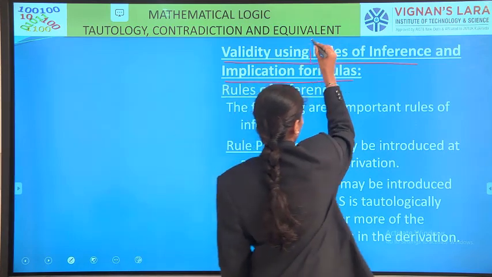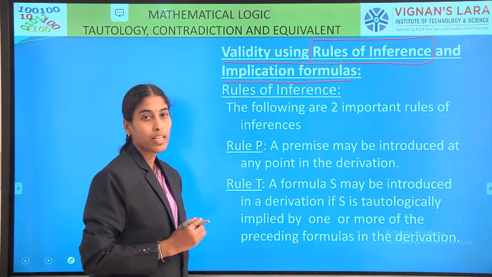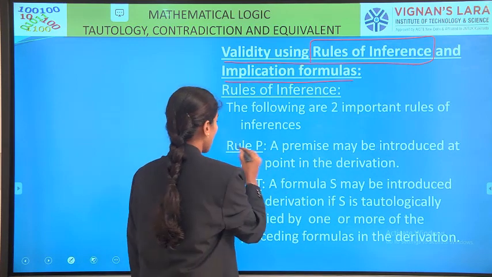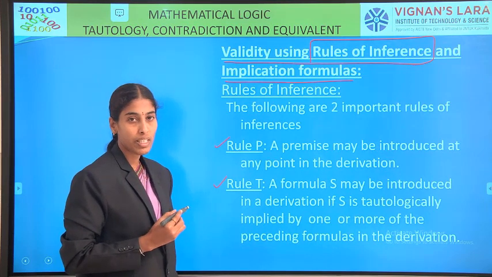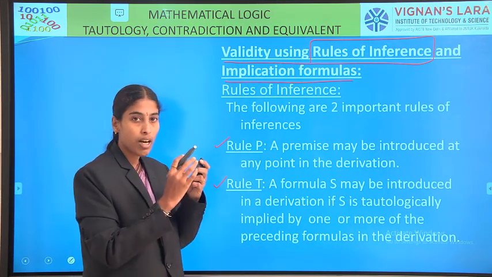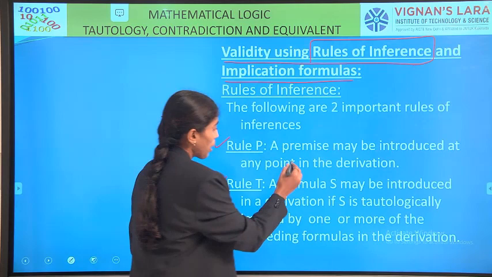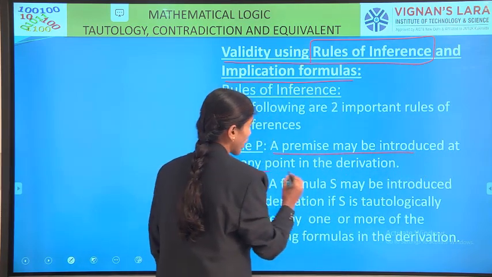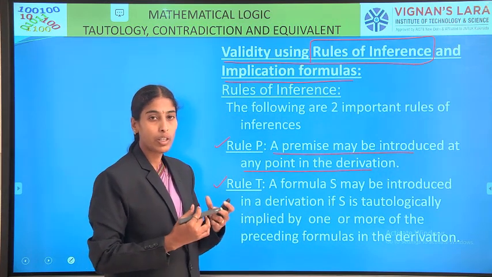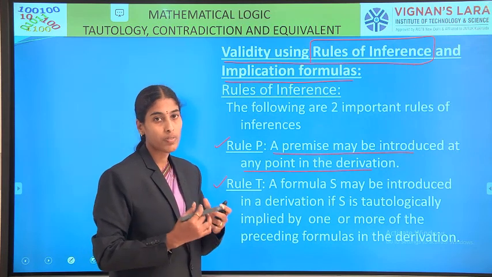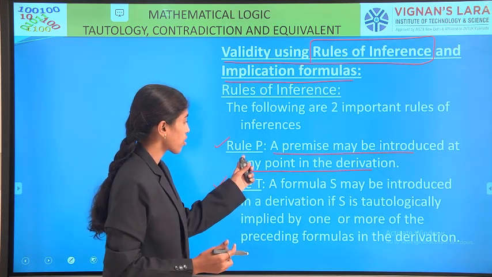First, we will see what the rules of inference are. We have initially 2 rules of inference. The first one is rule P, the second one is rule T. What is rule P? Rule P is nothing but if we use any one premise of the given set of premises directly, we call it rule P. A premise may be introduced at any point in the derivation. So we consider the given premise directly into the derivation, and including that premise we can solve the problem. That is, introduction of a given premise in the derivation is called rule P.